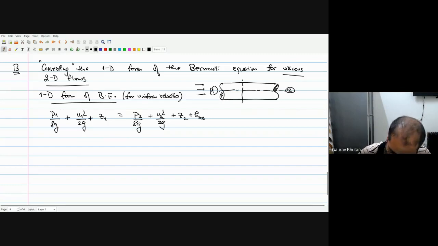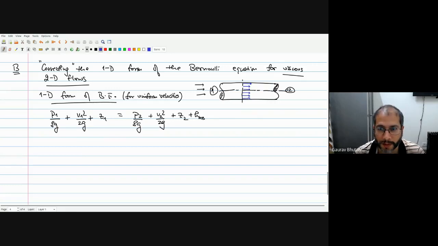Okay, so what that means is this is working quite well if your velocity distribution is all uniform. But we know that in pipes, in viscous flow inside pipes, the distribution of the fluid is parabolic. That's what we learned in chapter number 4 when we solved the differential equations of fluids for the Poiseuille flow problem. We found that the velocity distribution is parabolic, so it's not uniform. So it's just not a one-dimensional flow at all.